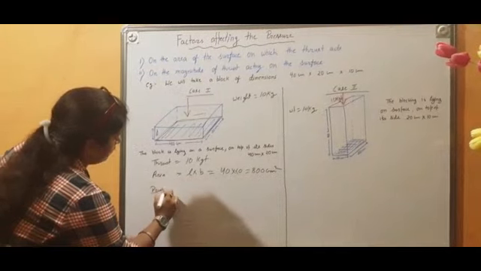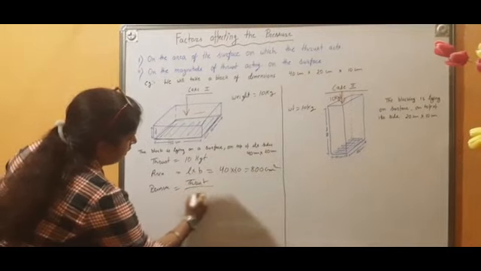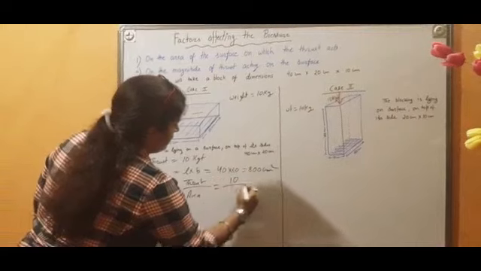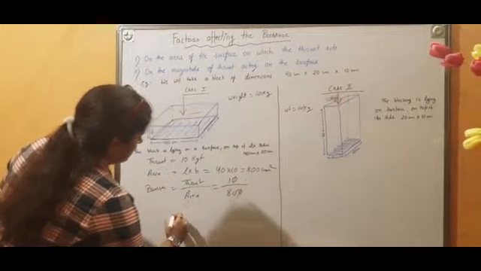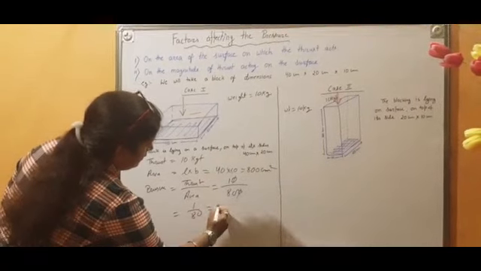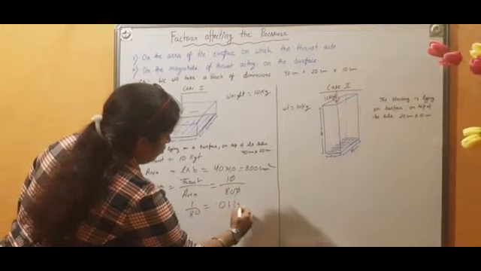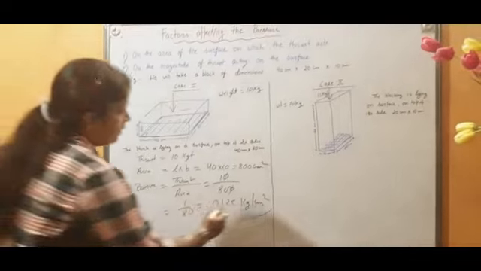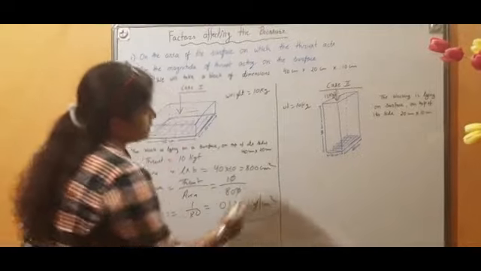As we have discussed, the formula of pressure is thrust upon area. Thrust is 10 kgf divided by 800, so the zeros cancel and it is 1 upon 80. When we divide, it will be 0.0125 and the unit will be kgf per centimeter square.